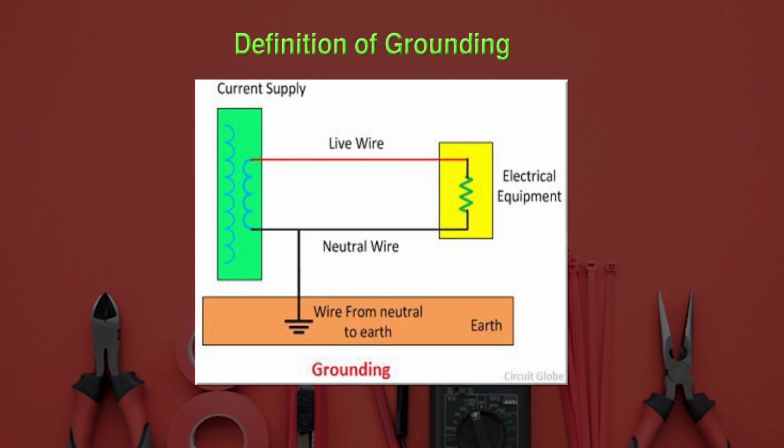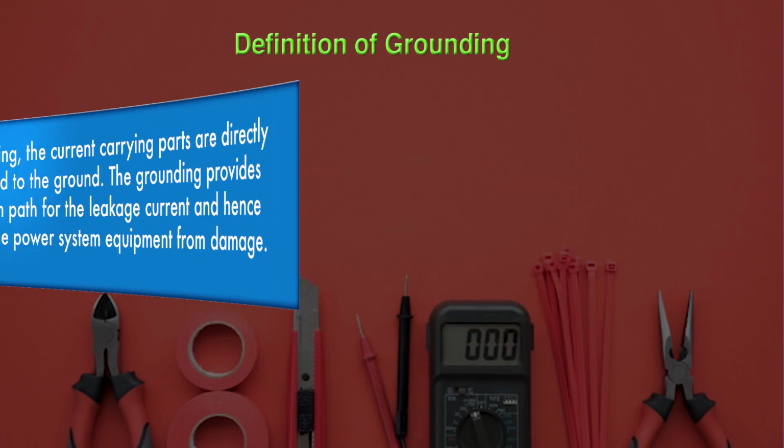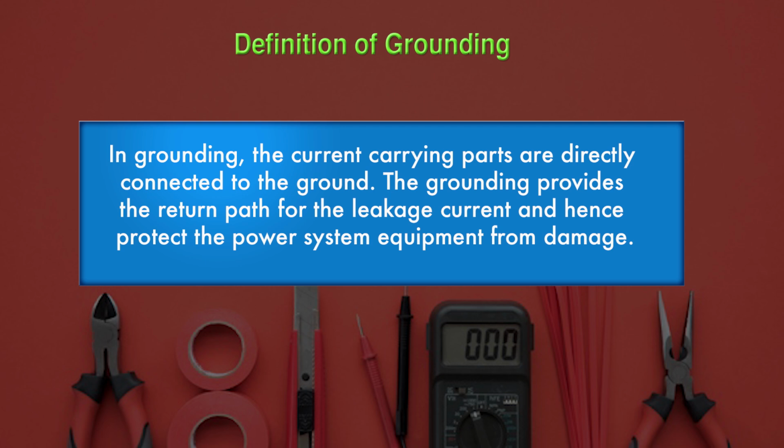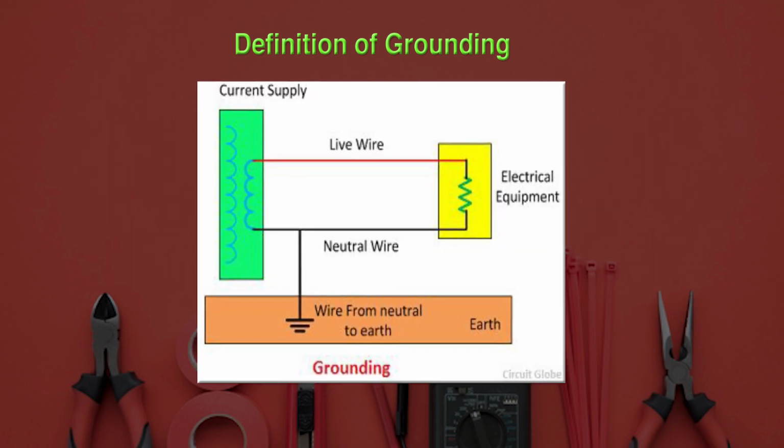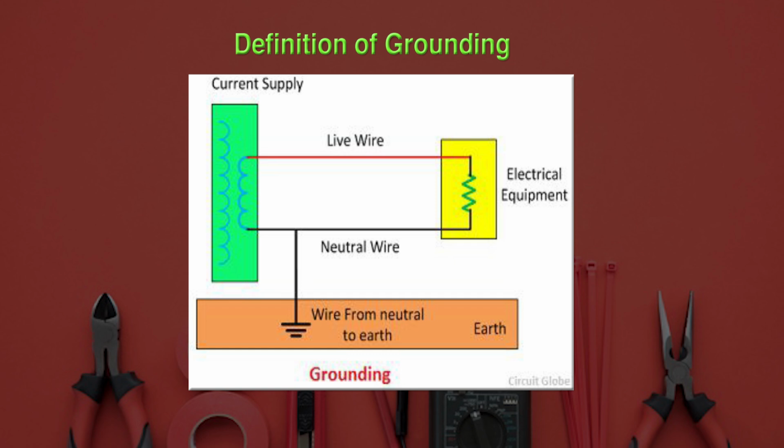Now we have to understand the definition of grounding. In grounding, the current carrying parts are directly connected to the ground. The grounding provides the return path for the leakage current and hence protects the power system equipment from damage. Here you can also see in the diagram that current supplies are there. Then you can see the live wire and neutral wire, which are connected through the electrical equipment, and the neutral wire is grounded with the help of a wire from the neutral to earth.